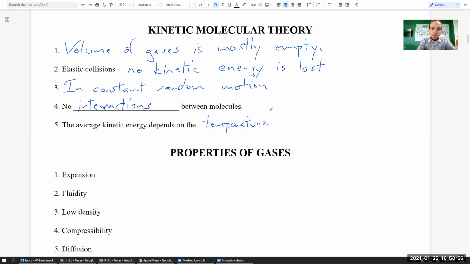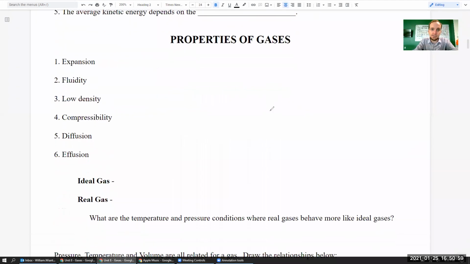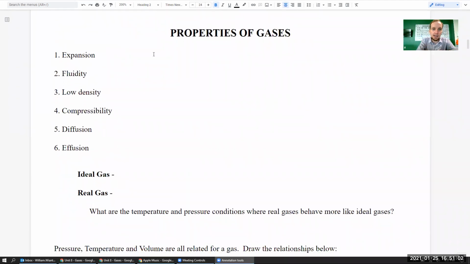Now, all that being said, what we need to talk about next is some of the properties of gases. So the properties of gases are as follows. We have expansion. What that basically means is that gases will expand to fill any size container that they're given. So if we have a gas confined in, say, one of those steel gas cylinders, then if we allow it to escape, it will expand to fill an entire room. Again, this is not surprising. They are also fluids. Gases are fluids. You could have two gases at different densities, and you could pour one gas underneath the other gas if it is of a higher density. I need to share a video with you guys.